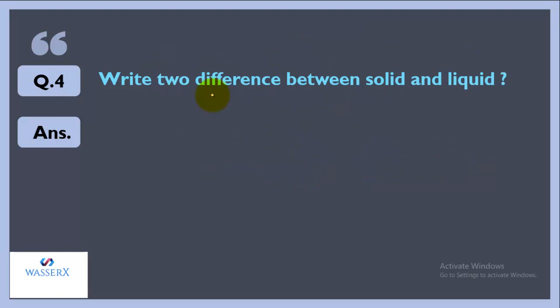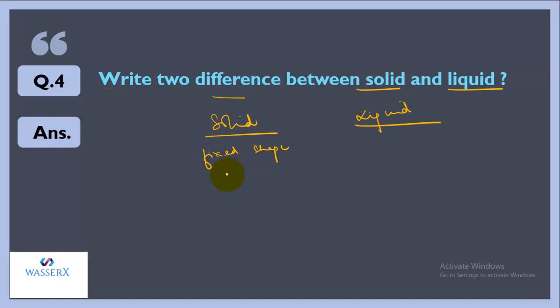Next question is, write two differences between solid and liquid. So we need to write any two differences between solid and liquid. So let's write down. If we talk about solids, they have a fixed shape and they have a fixed volume. But if we talk about liquids, they have a fixed volume but no definite shape. So the first difference is this. Second is this, the